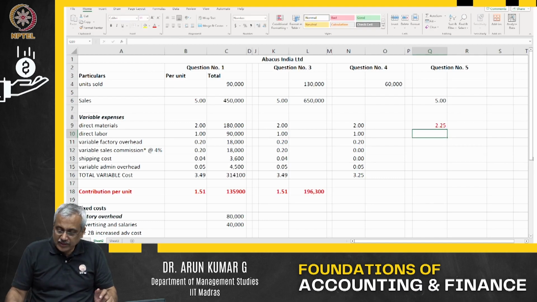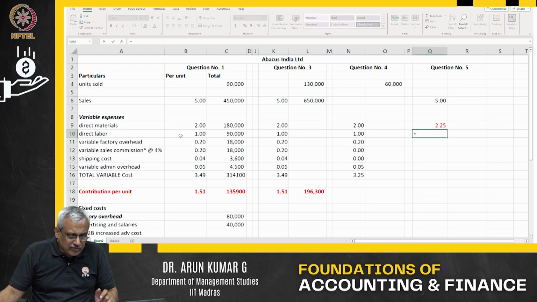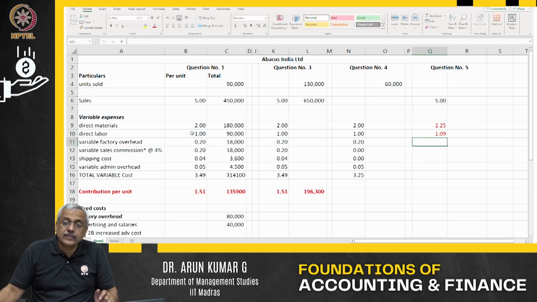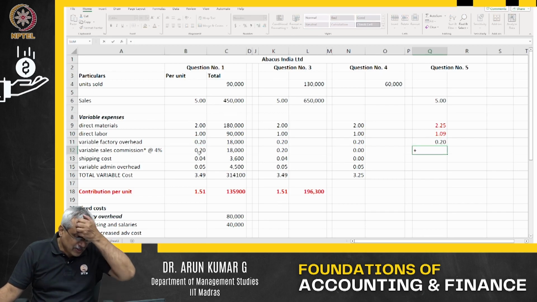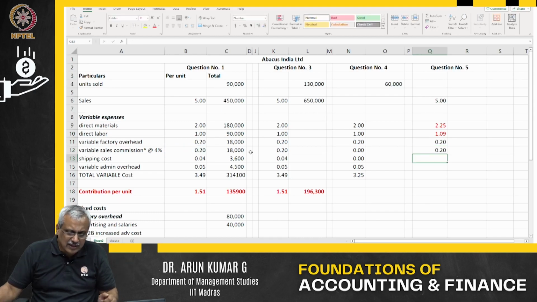My labor, which was 1 rupee out here, had a packaging cost of 4 paisa. That is not going to be there. Instead, there is going to be a 13 paisa addition, so it's going to be 1.09. My factory overhead is just going to remain the same. My sales commission is going to remain the same at 4%. My shipping cost remains the same. My variable admin overhead is also going to remain the same in this particular case.